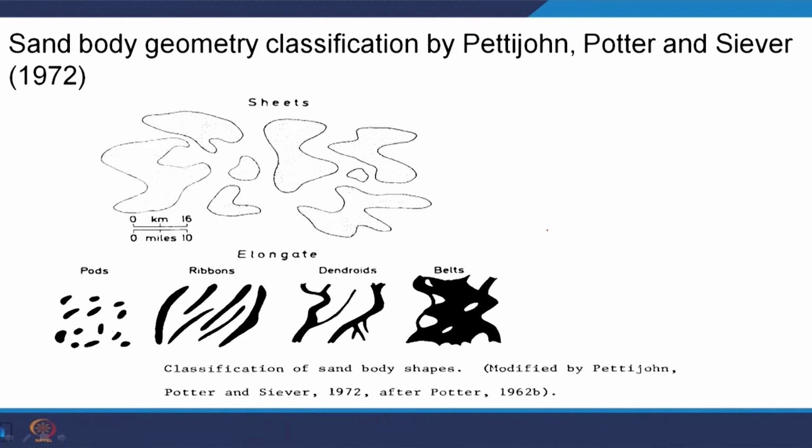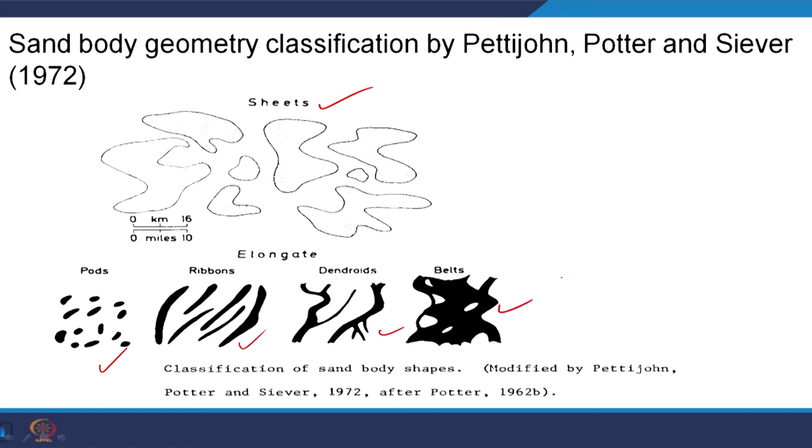Sand body geometry was classified by Pettyjohn, Potter and Seaver in 1972, and we are still following these classifications. If you see here, there are 5 types of sedimentary sandstone bodies: one is sheet type, another is pod, ribbon, dendroid and belt.